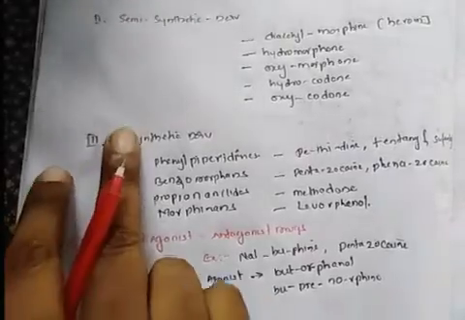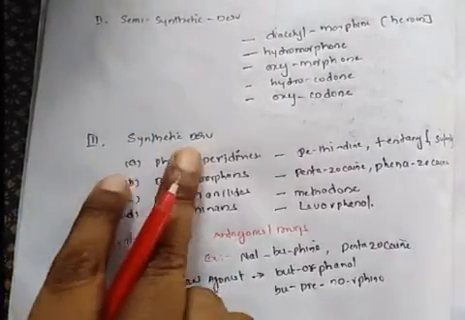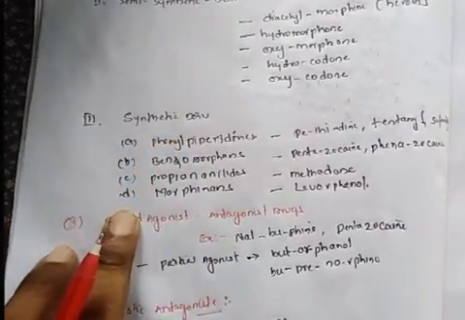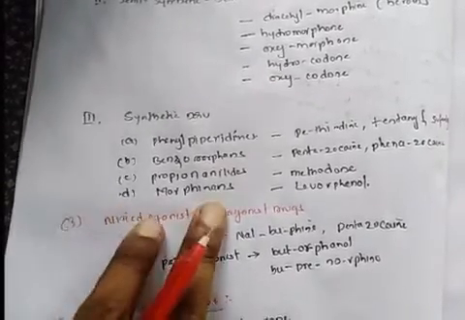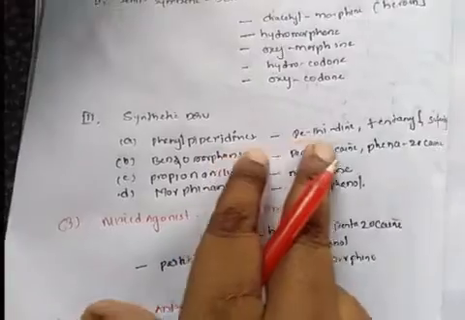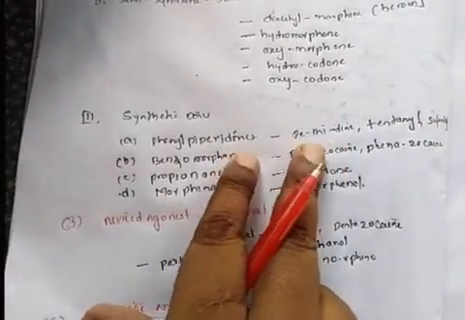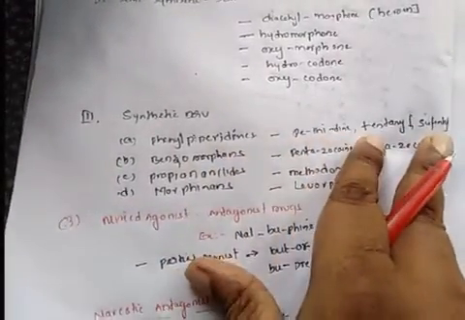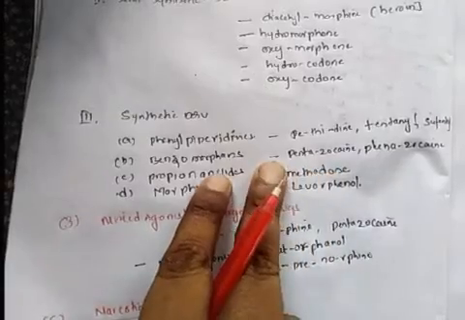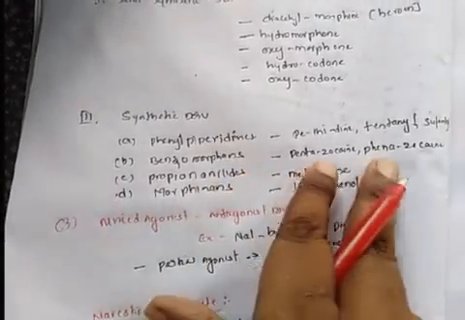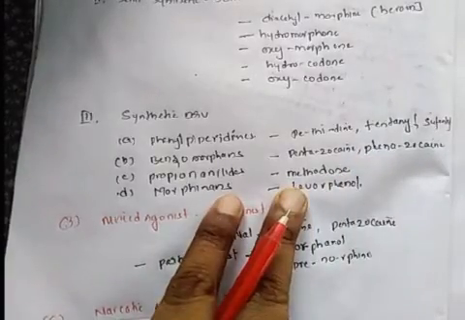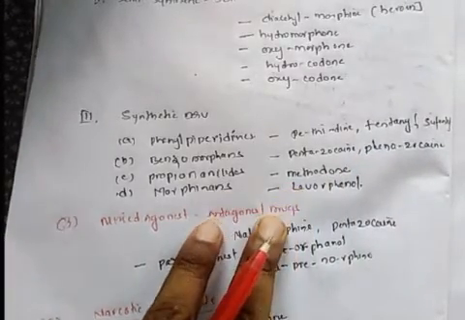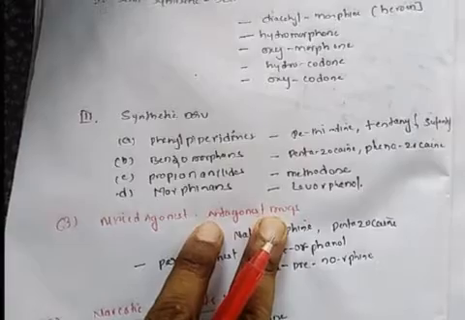And the last class of these narcotic agonists are the synthetic derivatives. They are again classified into four categories: phenylpiperidines, benzomorphans, propionanilides, morphinans. The phenylpiperidine examples are pethidine, fentanyl, sufentanil. For the benzomorphans, examples are pentazocine, phenazocine, cyclazocine. Okay, and the propionanilide example is methadone. For the morphinans, the example is levorphanol.